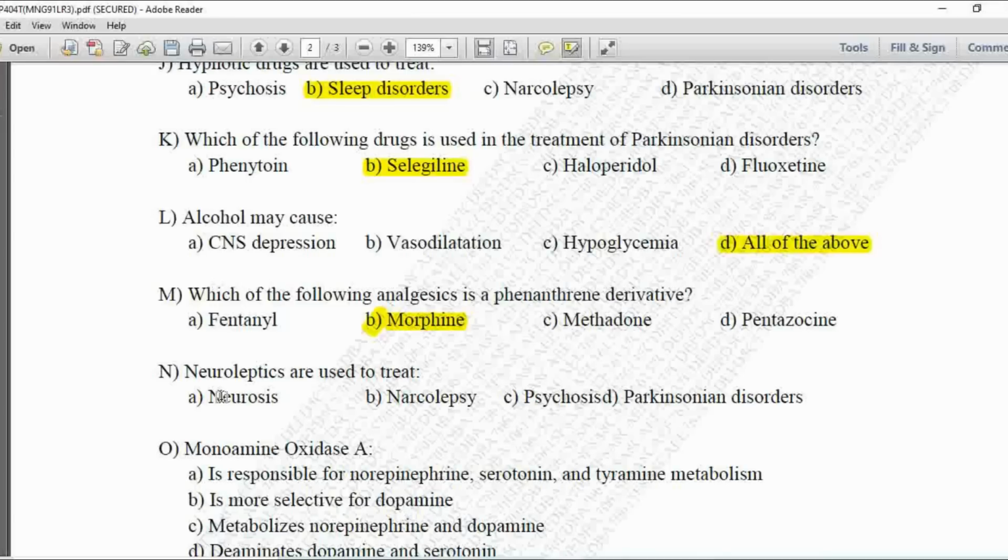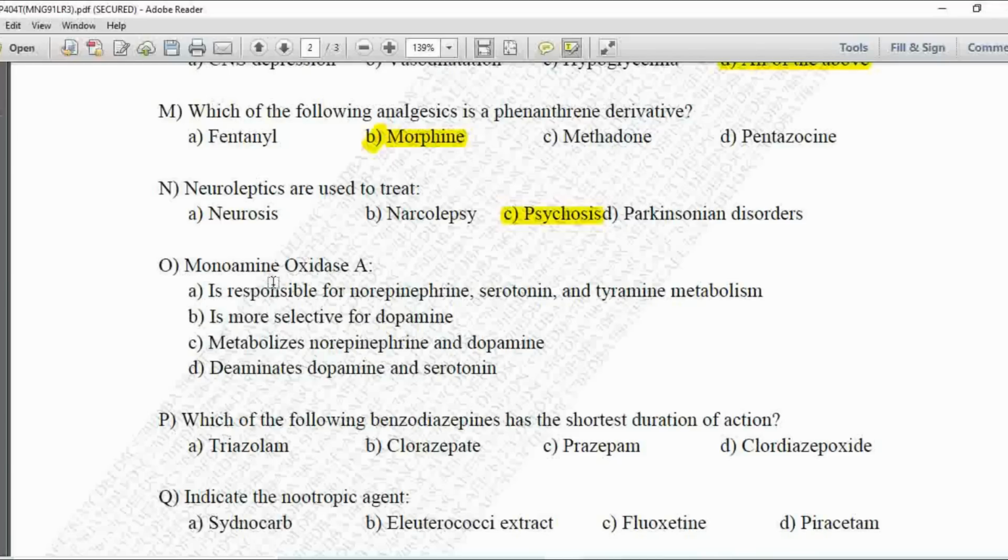Next MCQ, neuroleptics are used to treat. Option A is neurosis, B is narcolepsy, C is psychosis, and D is the Parkinsonian diseases. So here neuroleptics are used for the treatment of psychosis, so option C is correct.